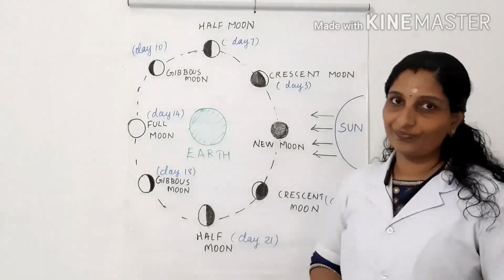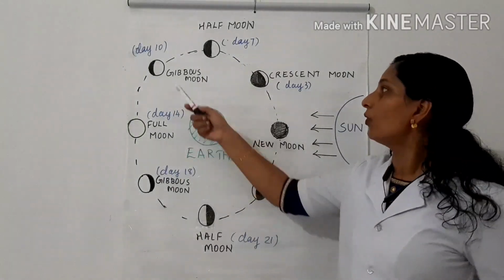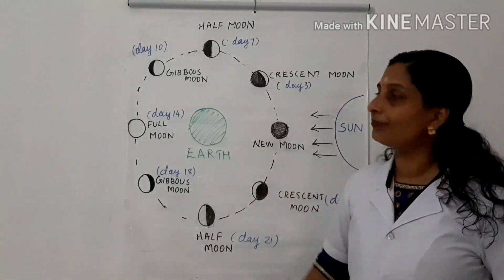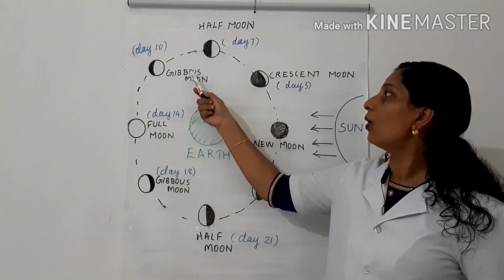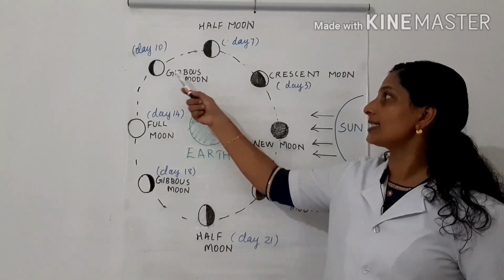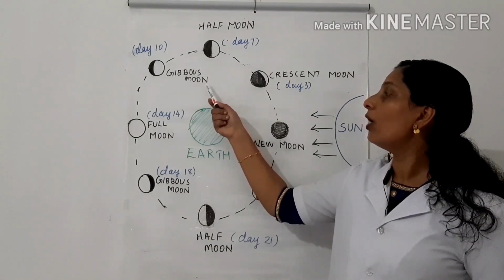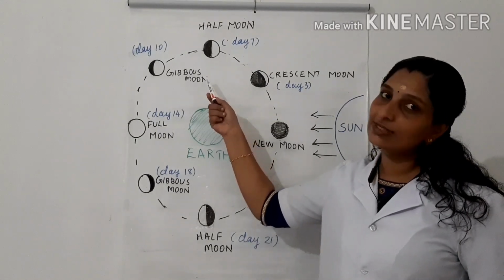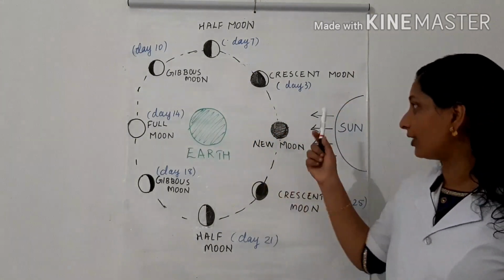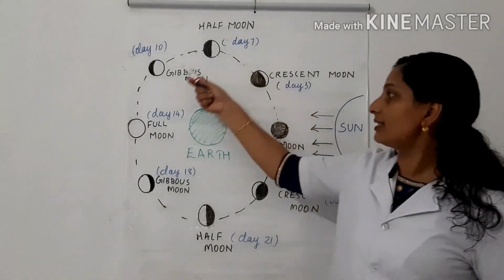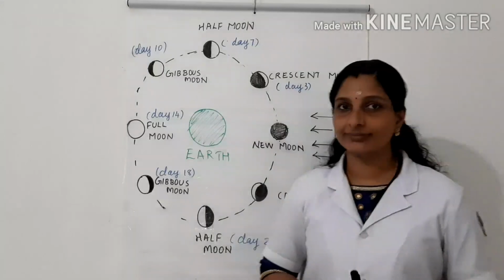Half moon. Again, after 2 or 3 days from this half moon, we can see a little more portion of the moon. This moon is known as gibbous moon. What is the spelling of gibbous moon? G-I-B-B-O-U-S. Gibbous moon. M-O-O-N.